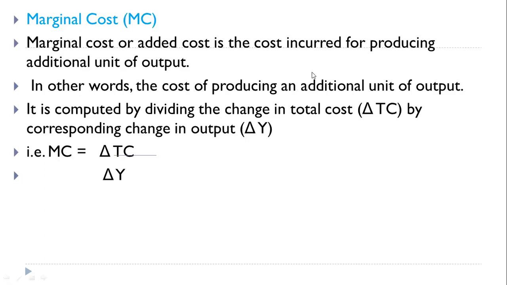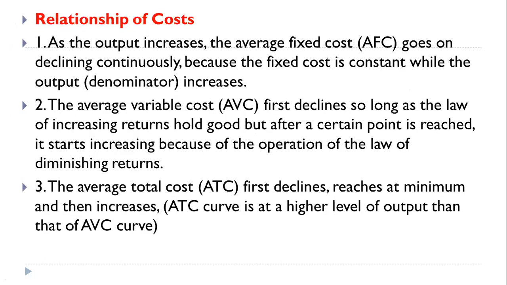See here, this is the diagram of the change triangle. This is the symbol for pronouncing the very important part, change in total cost. Change means you take the difference between two quantities of total cost and total output, change in Y. Now in this particular point, we see the relationship of cost. As the output increases, the average fixed cost goes on declining continuously, because the fixed cost is constant while total output goes on increasing.